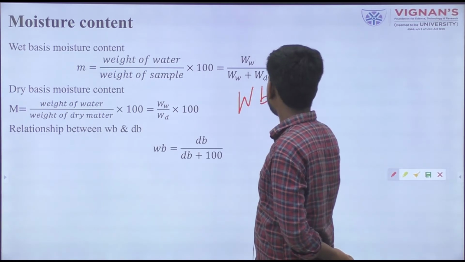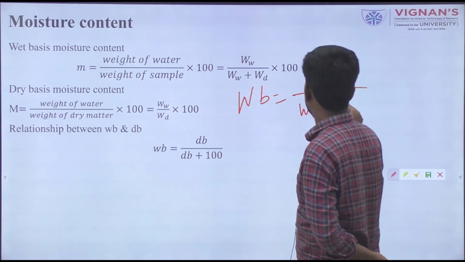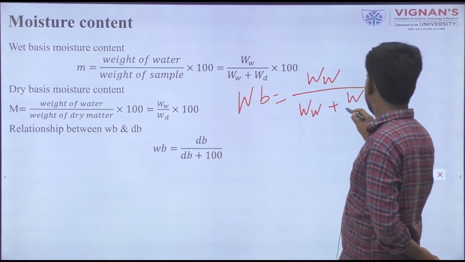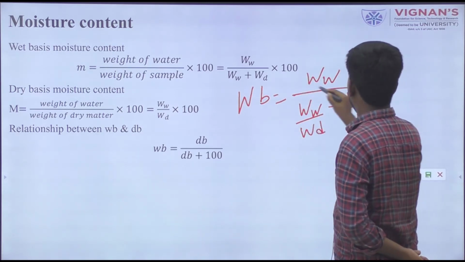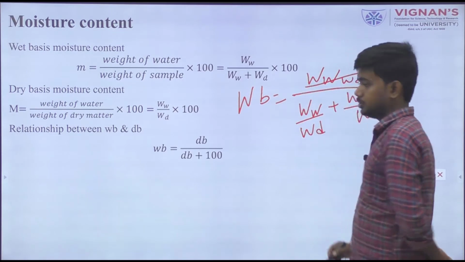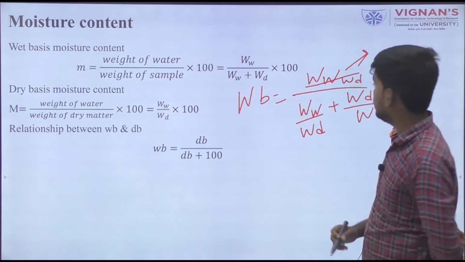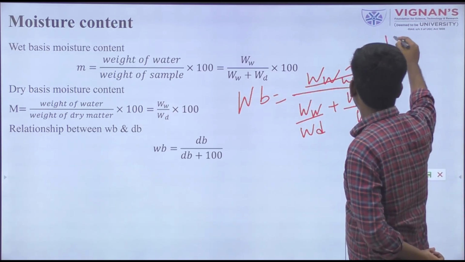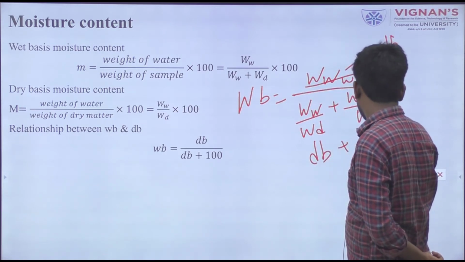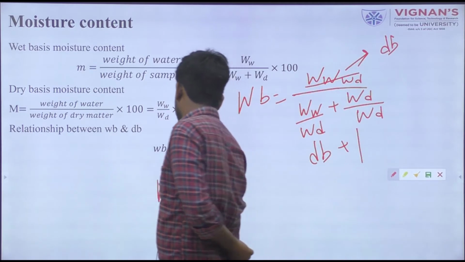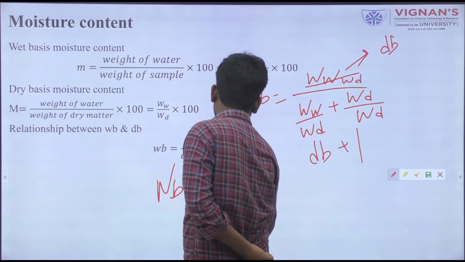Wet basis: then we divide each component by the weight of dry matter. So this gives us only weight of water by weight of dry matter. It is known as the dry basis moisture content. It also gets one cancelled, so the wet basis moisture content will be dry basis by 1 plus dry basis.